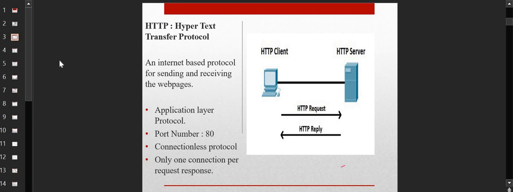For every particular protocol, the very first thing is that you should know the full form. Second, you should know at which layer it is working. Third, what is the function of that protocol? Fourth, the port number responsible for the protocol. These are the four important things that you need to know, which are static and might come as part of a statement to identify whether it is true or false, or as part of a direct MCQ also. That is the thing that you need to take care of.